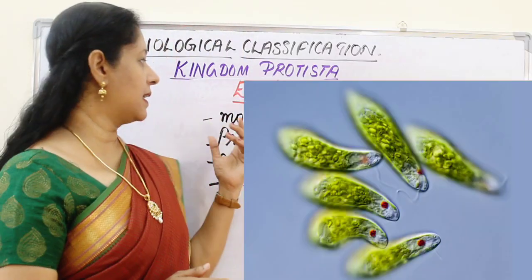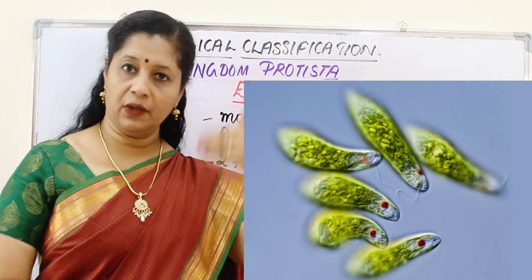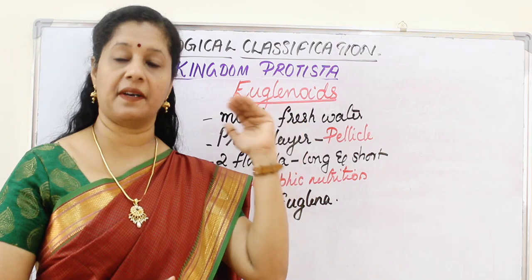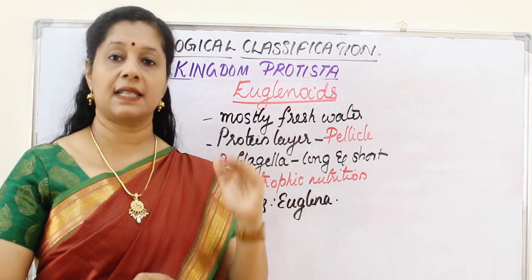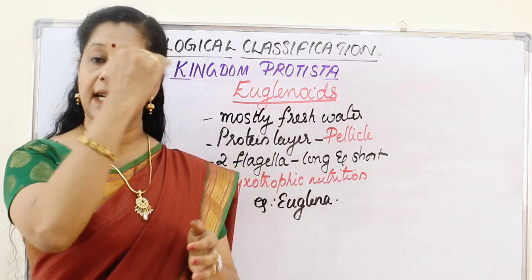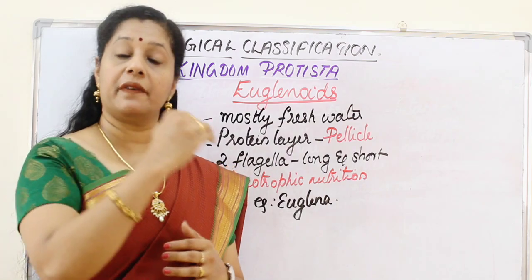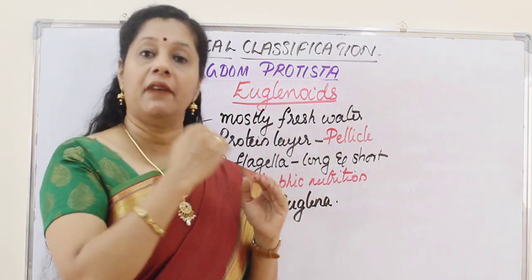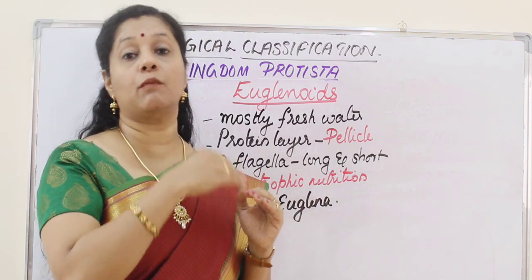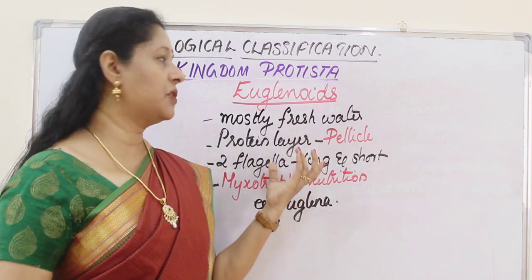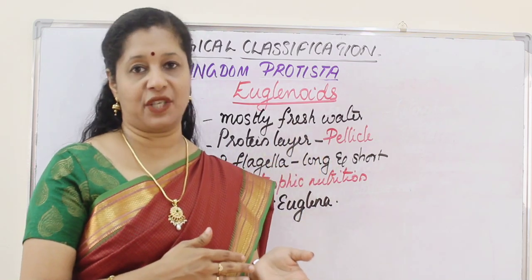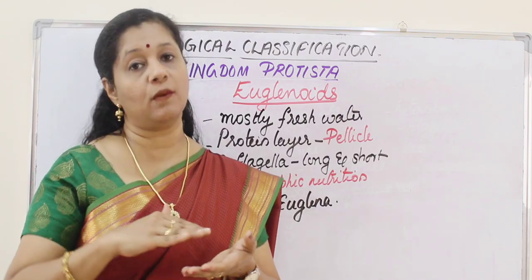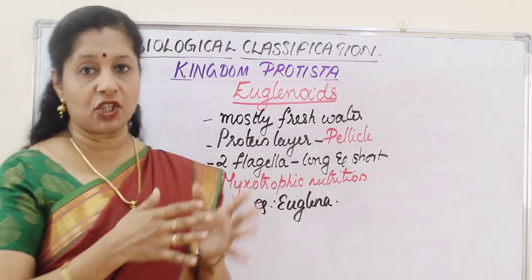So euglenoids are mostly freshwater. When you study this, I told you first learn by heart the names in the order, that is chrysophytes, dinoflagellates, euglenoids, slime molds and protozoans. Then study the characteristics in the order. The first one we saw, they can be aquatic, like freshwater or marine. When we came to dinoflagellates, we learned they are mostly marine. But when we come to euglenoids, they are mostly freshwater. And these freshwater forms are actually found in stagnant water like pond and lake where it's not flowing.